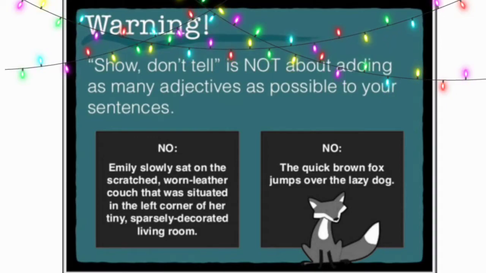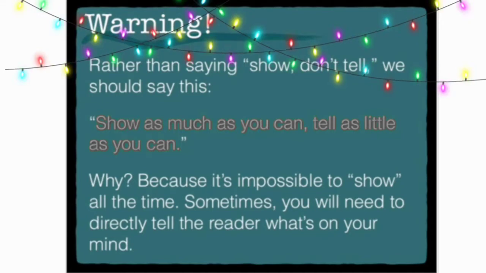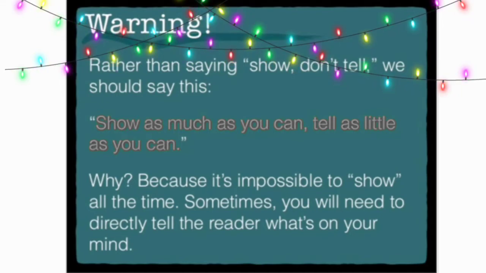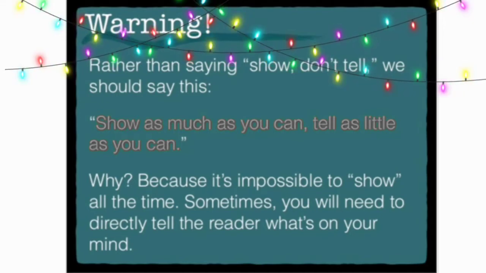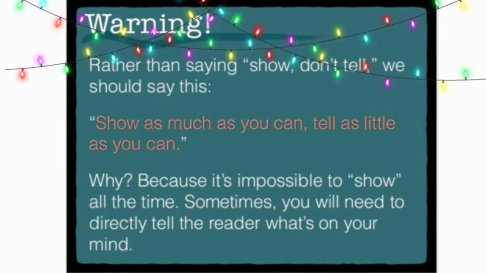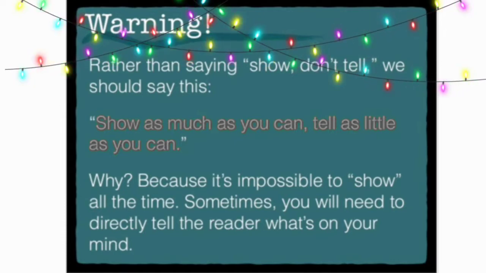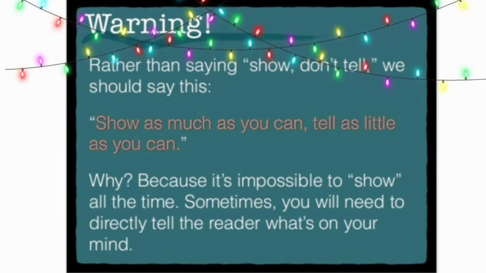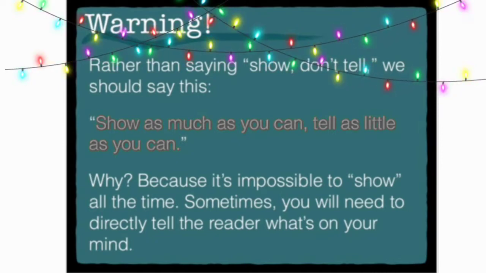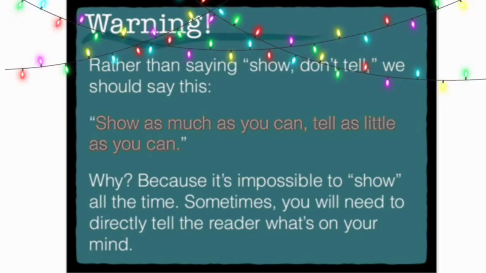in a single sentence. One more thing to keep in mind is rather than saying show, don't tell, we should say this: show as much as you can, tell as little as you can. Why? Because it's impossible to show all the time. Sometimes you will need to directly tell the reader what's on your mind. It means that it's not possible all the time to use sensory verbs and use metaphors and similes. You can just simply directly tell the reader what's in your mind, and it might also help in your description.